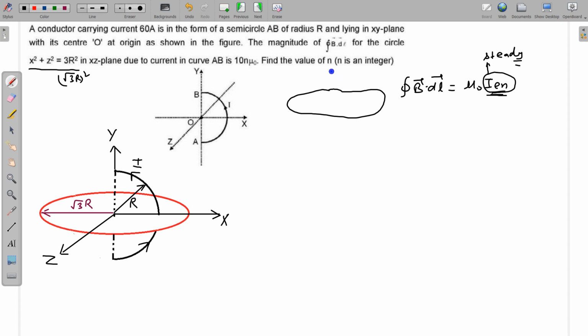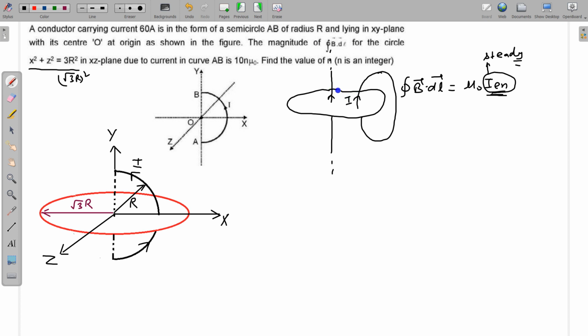I is either an infinite current, or it should be a closed loop. Whatever current is flowing, we must know where it is coming from and where it is going. Its end points we should know. In this case, this is infinite current.